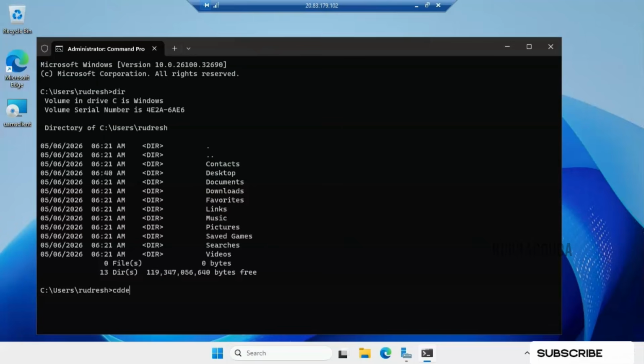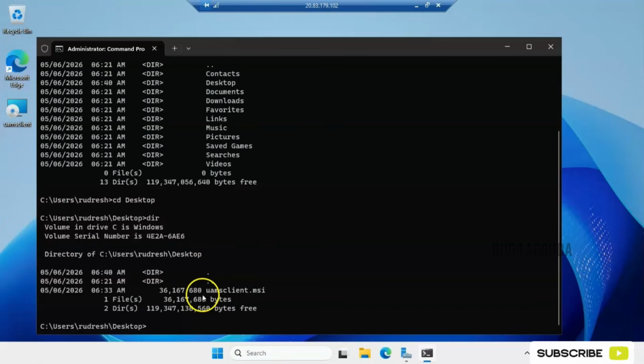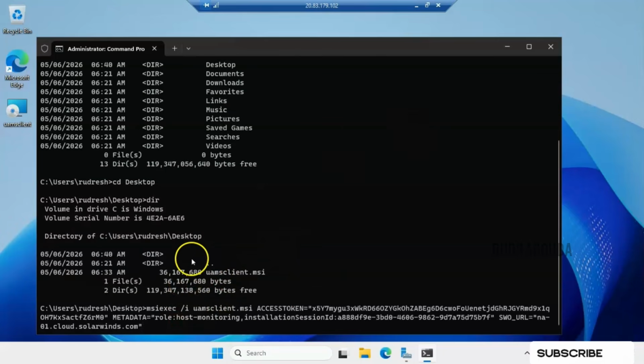cd desktop, right? Then I will do dir. Yeah, we are able to see the file name here. Okay, so we are good so far. After that, we need to run our MSI exec file here, right? So the only thing is to click on enter. So it will start installing the agent on this particular machine.